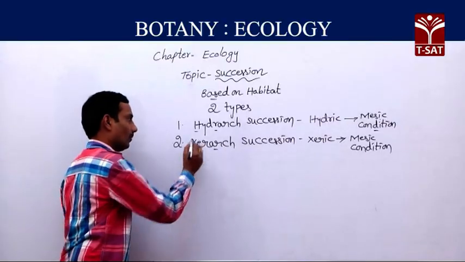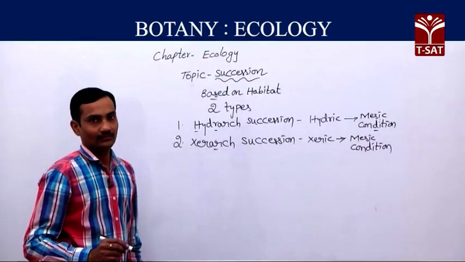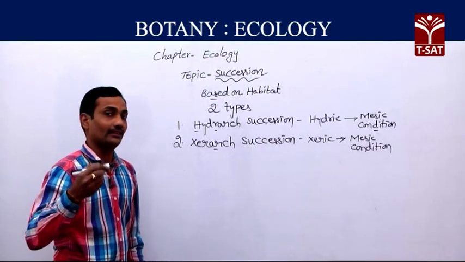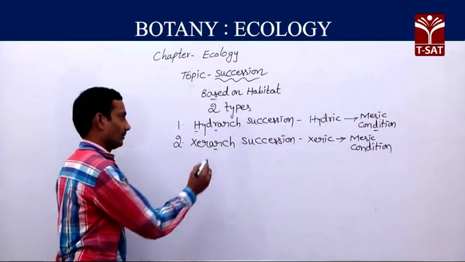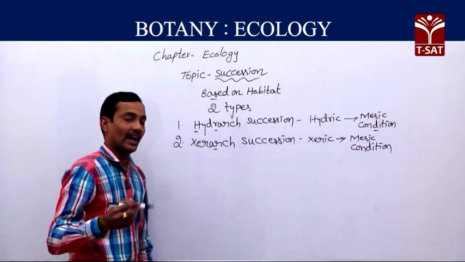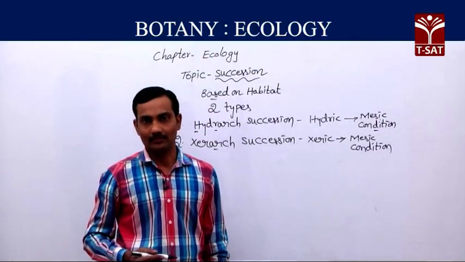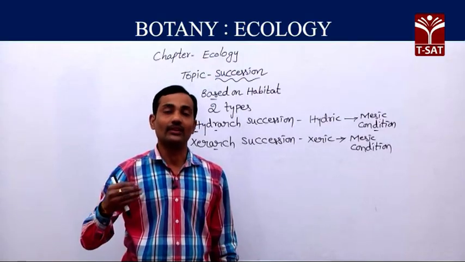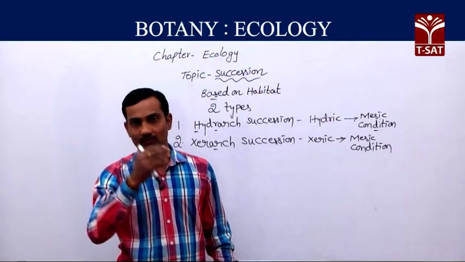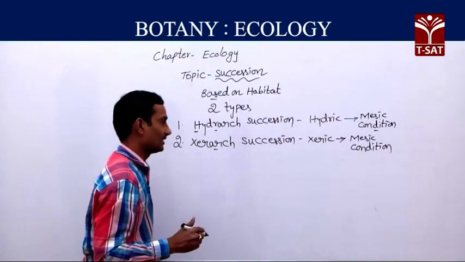At present, as one example, we will study hydrarch succession, how it can be seen in the aquatic system. So we are going to study hydrarch succession in the aquatic system, how water helps the development of different types of plant communities from the beginning to the final formation of a forest area.